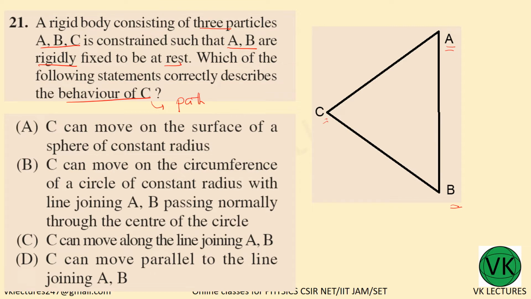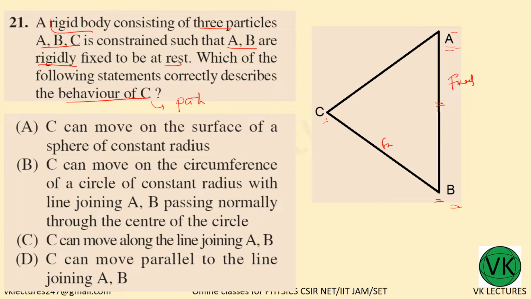Now, first of all, we want to know what is meant by a rigid body. A rigid body is such that all the particles A, B and C, their distances will not change, are fixed. A, B, the distance is fixed, and C to B is fixed, and this CA is also fixed. These do not change. What we can change is its orientation, but here in this case, since A and B are fixed, the orientation of A and B should not change, or they are at a fixed position. In that case, what is the behavior of C?